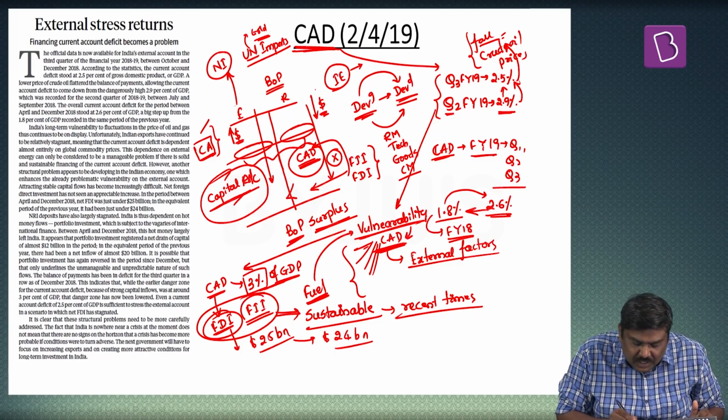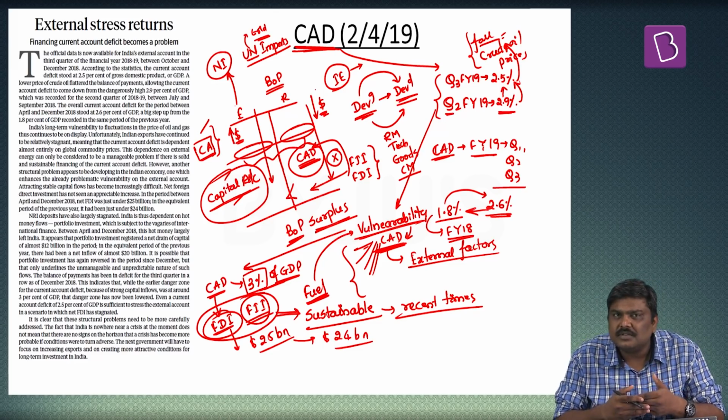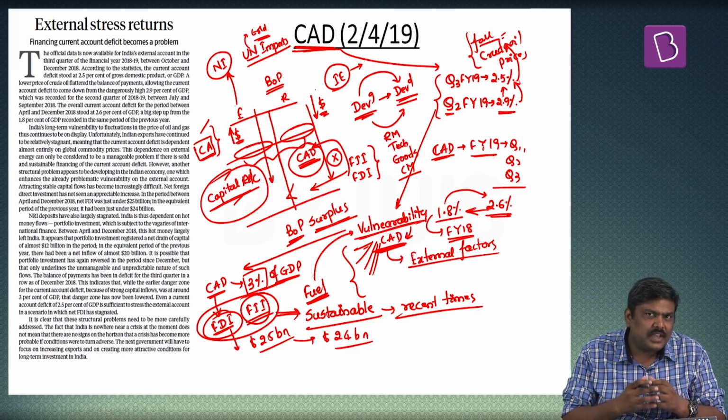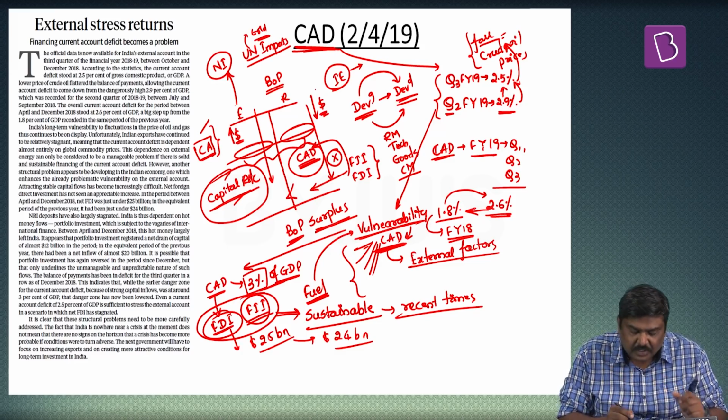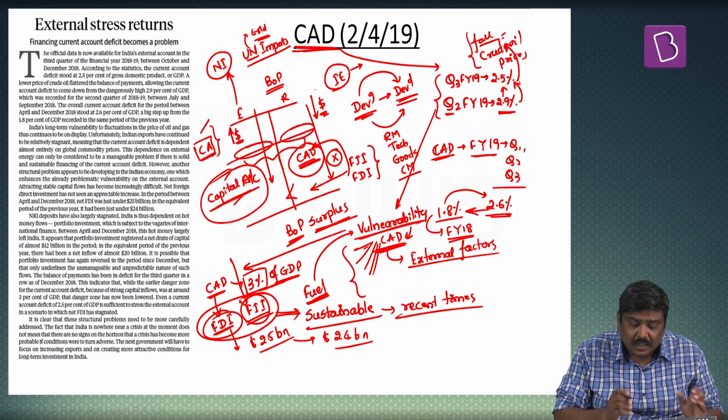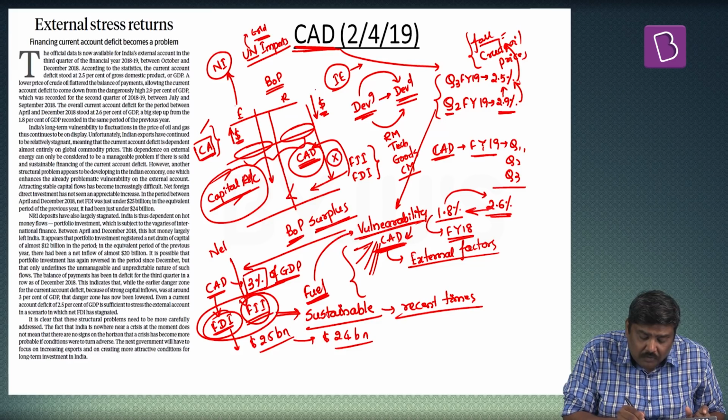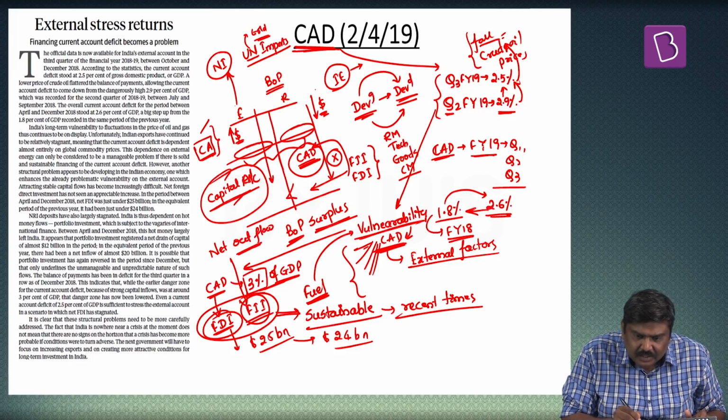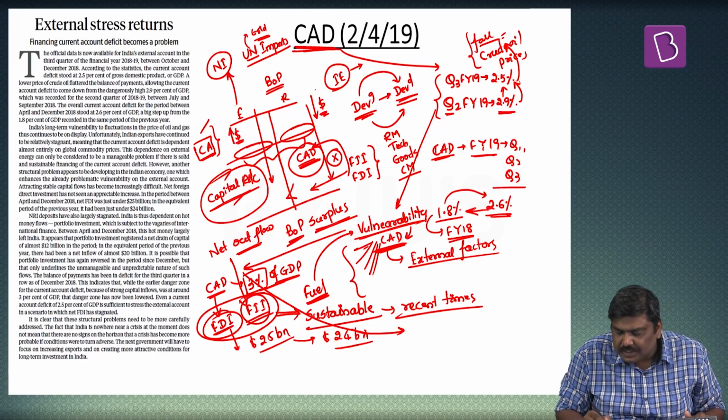And the second issue is FII, foreign institutional investors. In the last couple of months, what we have seen is, because of various external factors, rather than FII coming into India, there has been a net outflow of FII. The article states that the net outflow of FII for the first three quarters of this fiscal has been around $12 billion.